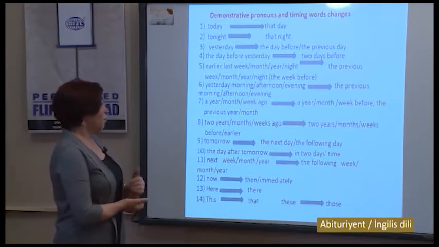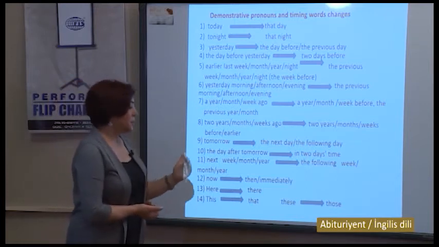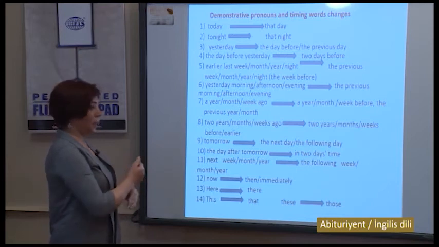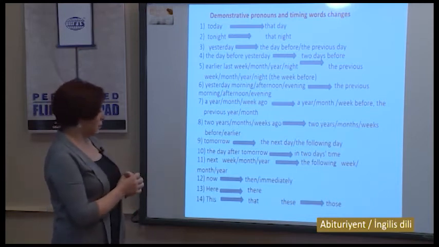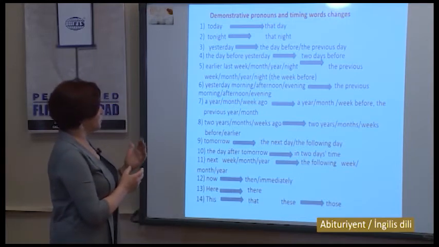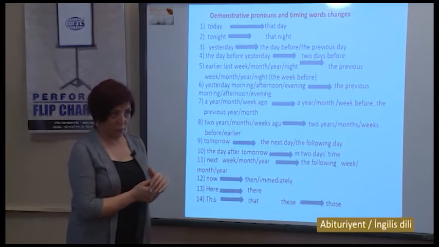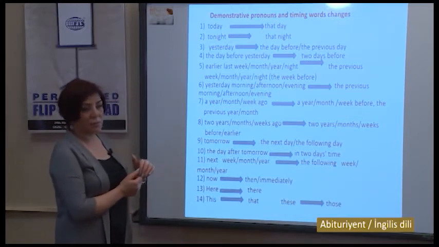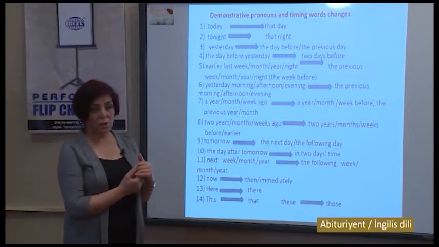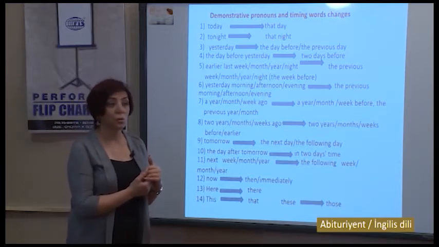Next week, month, year are substituted with the following week, month and year. Now, then or immediately. And what about pronouns? Here changes to there. This is substituted with that. These changed to those.